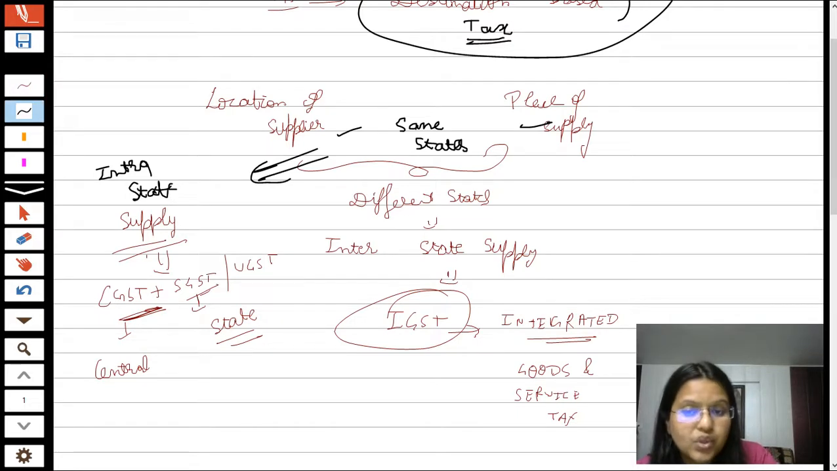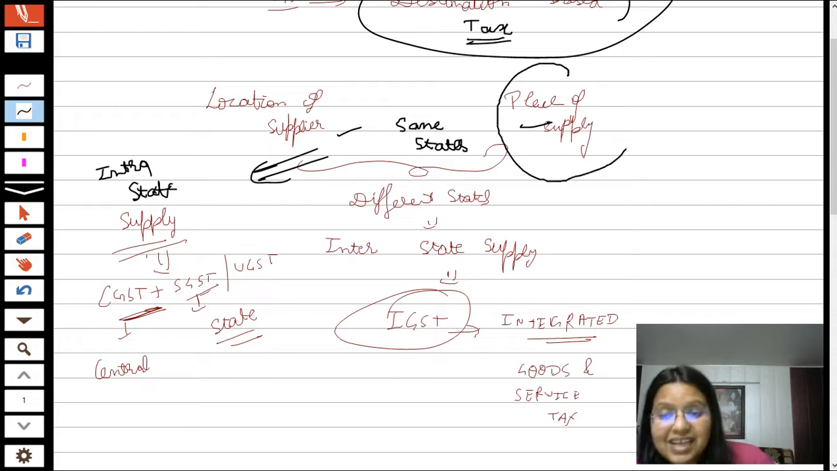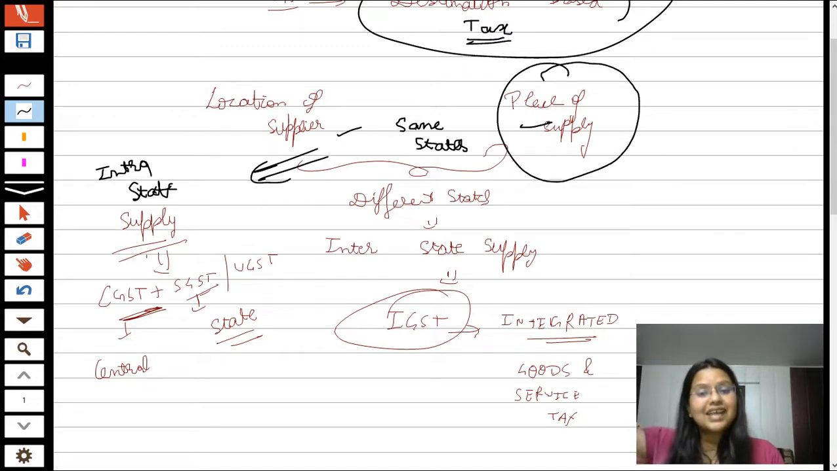So it means, students, that GST is a destination based tax, because if the destination is in different states, the GST shall be leviable in the form of IGST. But if the place of supply is in the same state, GST shall be leviable in the form of CGST plus SGST or UTGST, Union Territory Goods and Service Tax. So that's why we call GST a destination based tax.